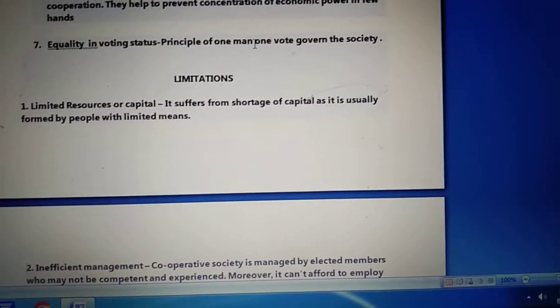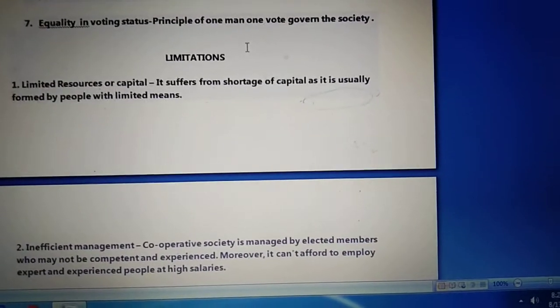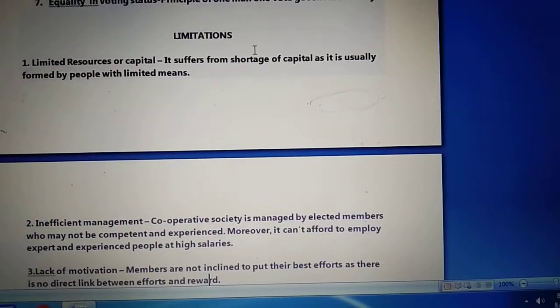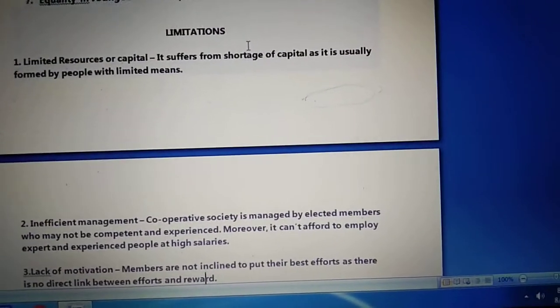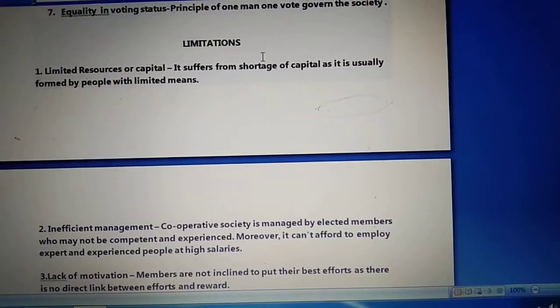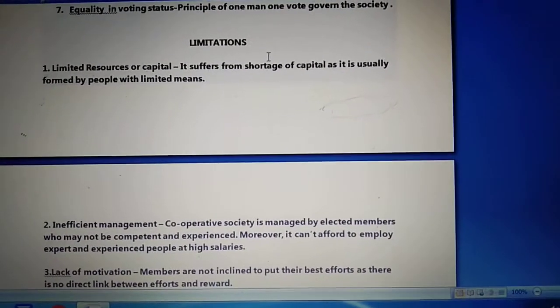So children, this is all about the advantages which we get from a cooperative society, and now we will go through certain limitations also. It means the certain drawbacks of a cooperative society also.